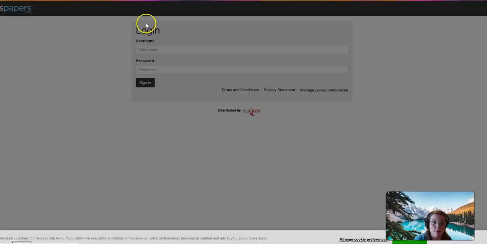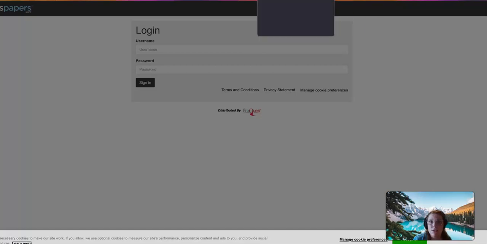So I would log in with my library credentials. In some cases, you may have to create an additional account, but I can do a search very similarly to what I just showed you in the university website. But your public library also has subscriptions to all kinds of newspapers.